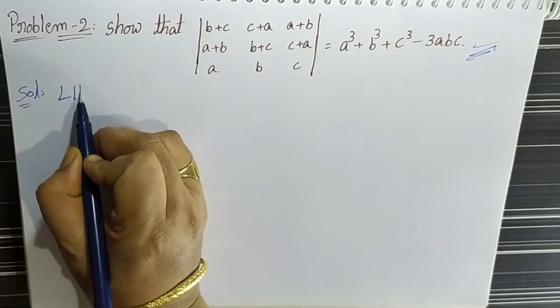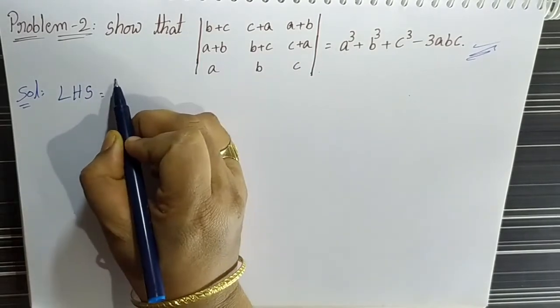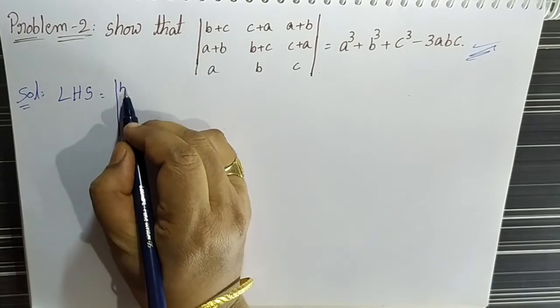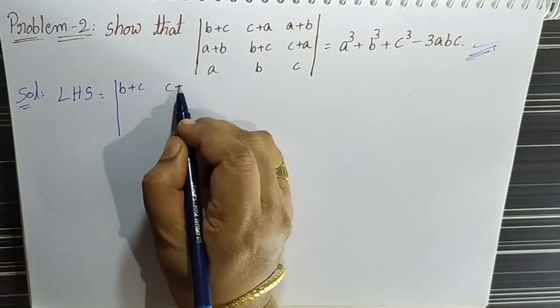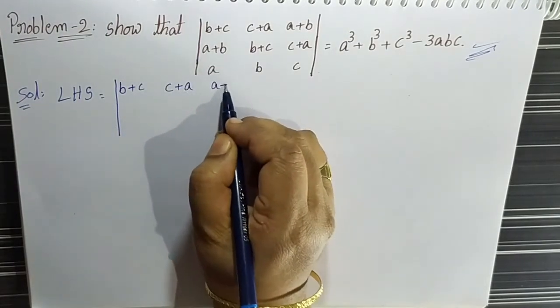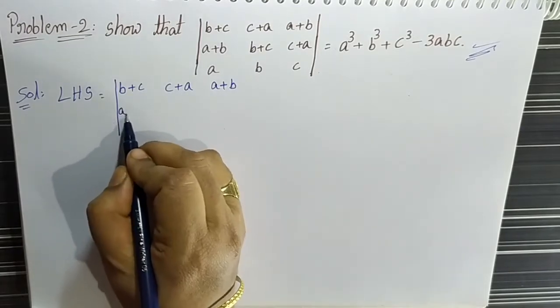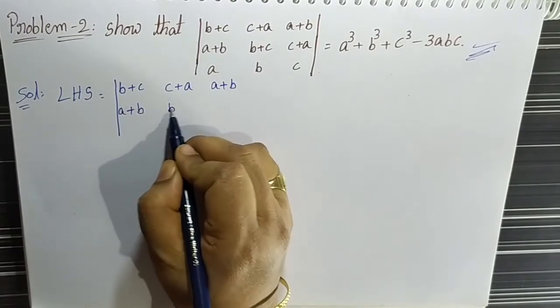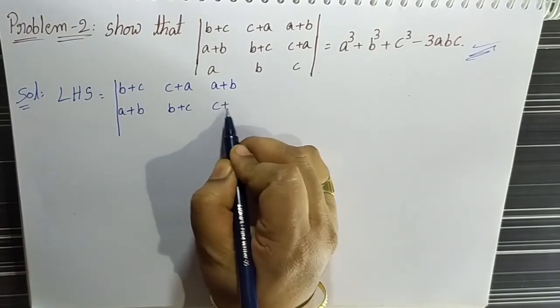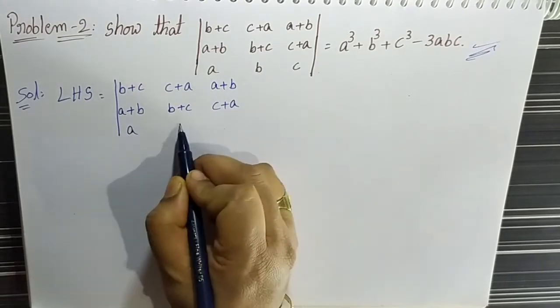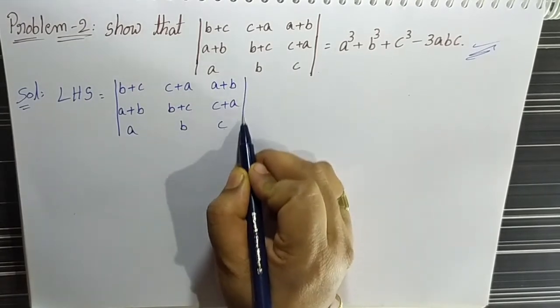Then the solution: LHS equal to the determinant |b+c, c+a, a+b; a+b, b+c, c+a; a, b, c|.